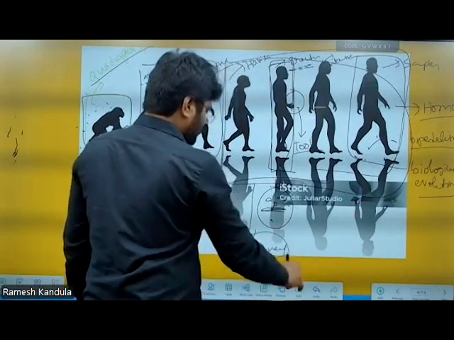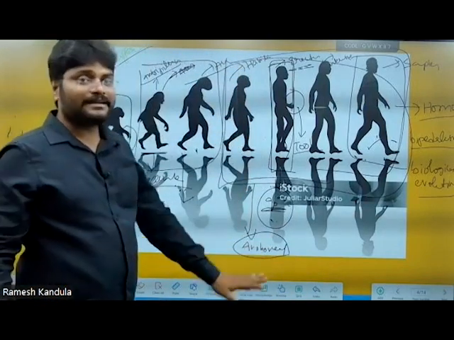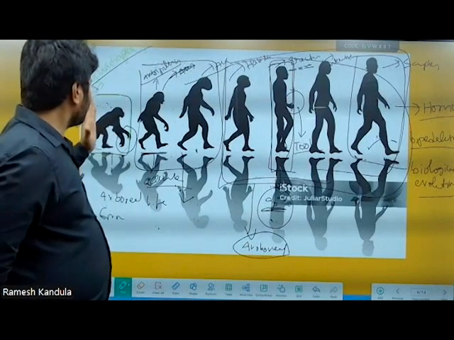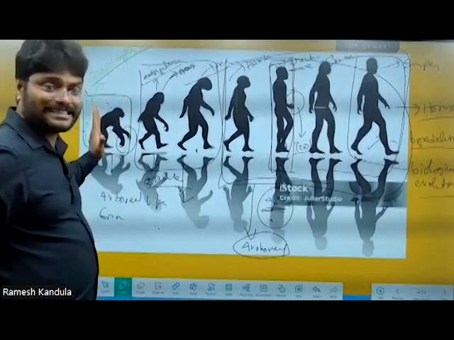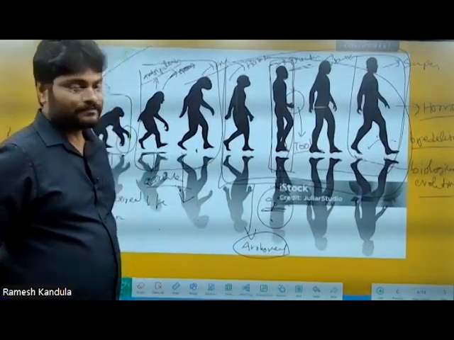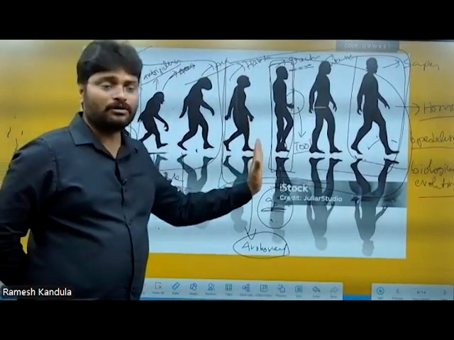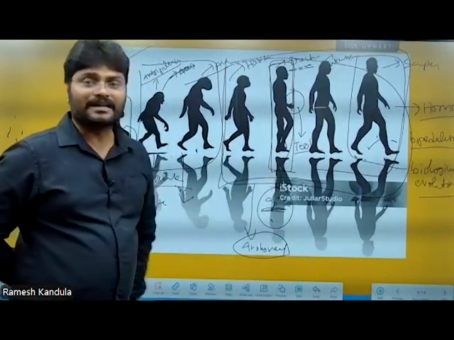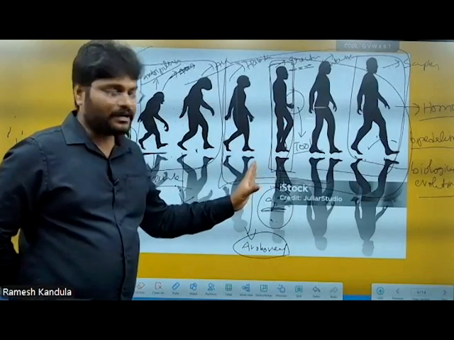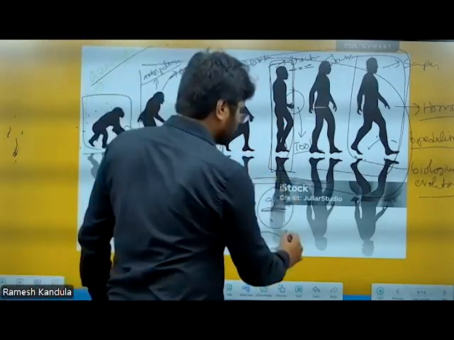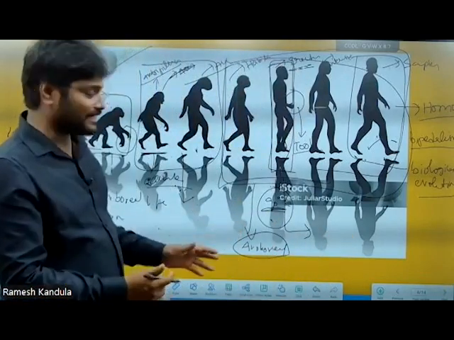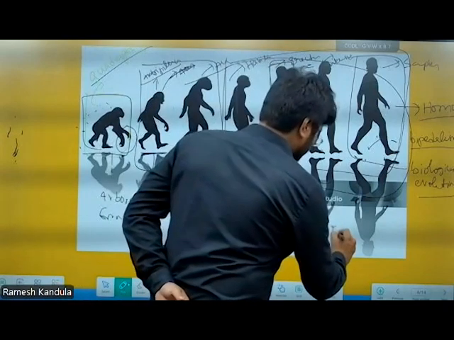And at the same time there was climatic disappearance of the forests. Now you can see here they completely dwelled on the trees and survived on nuts, fruits and everything. And in the genus Homo, we lost the ability of climbing trees and the forests also disappeared. The only way we had to survive was through eating meat rather than fruits, nuts, etc. So that means meat eating.